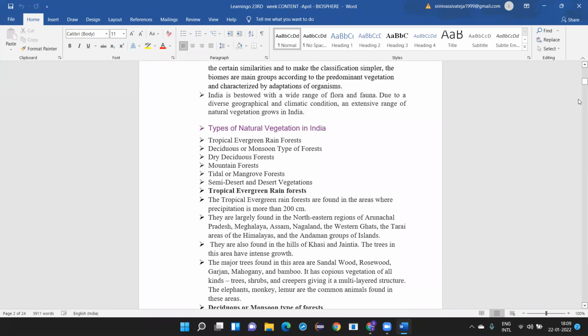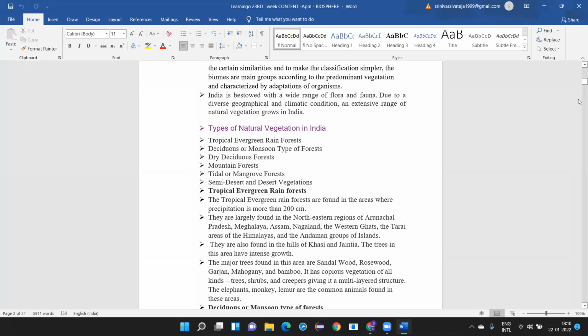West Bengal has the Sundarbans, named after a tree called the Sundari tree. That's why they are called the Sundarbans. The Sundari tree and the Royal Bengal tiger are found in the Sundarbans. Then you have semi-desert and desert vegetation.